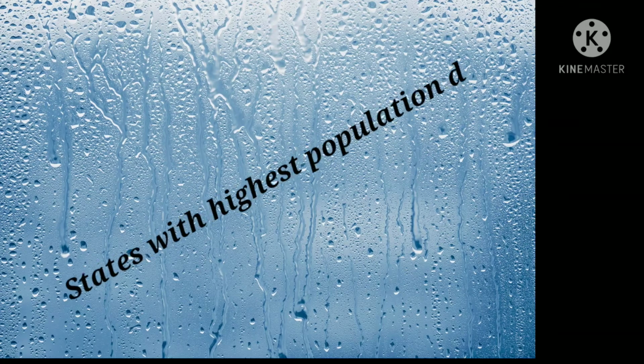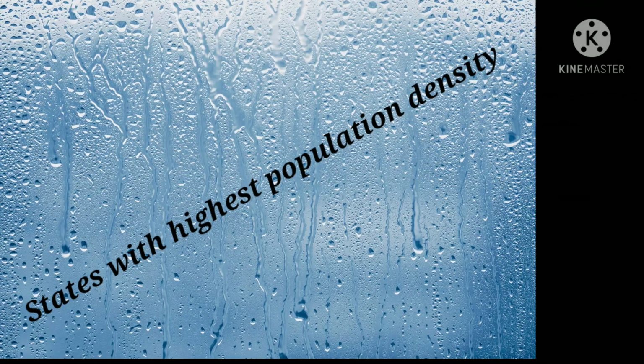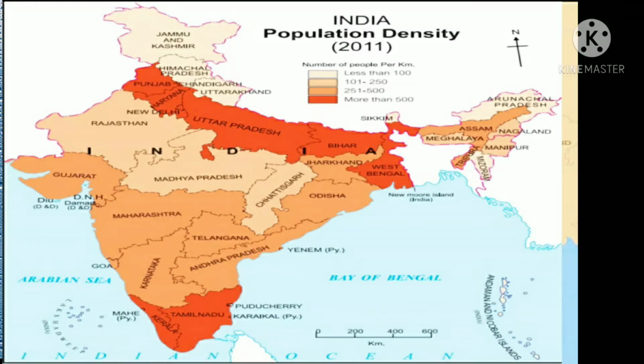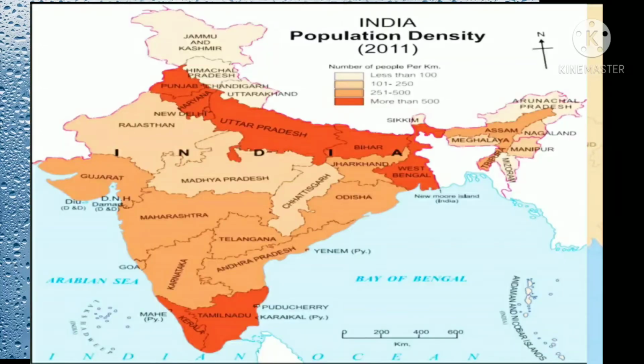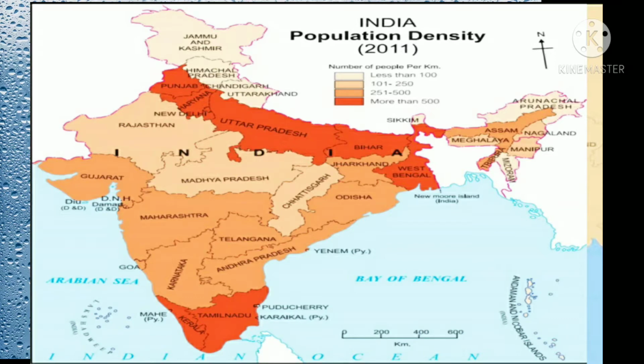First one, name the states with highest population density. Observe figure 6.1b. It shows India's population density. Observe the shades. The dark orange shade denotes more than 500 people per square kilometer. In the map, you will find Punjab, Haryana, Uttar Pradesh, Bihar and West Bengal. Towards the south, you can see Tamil Nadu as well as Kerala having highest population density.